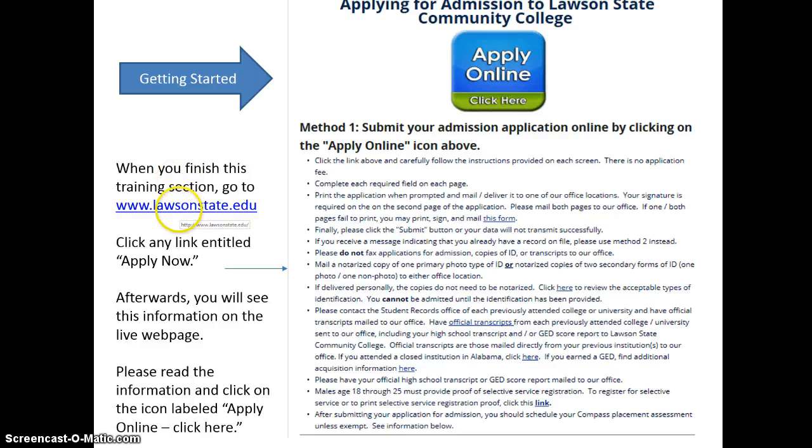You will also see the information below it, and I would encourage you to take a moment once you begin the process and read these statements because they directly apply to your application and how the process will proceed. And after you've finished reviewing this video, you can actually go to the website, click Apply Now, and begin the process.